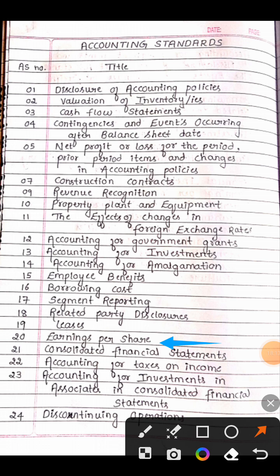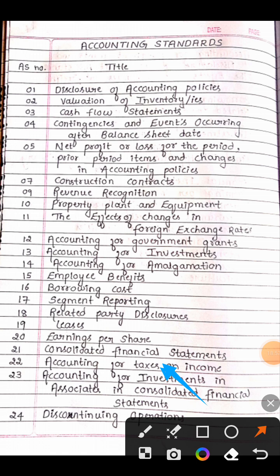So, next we have, okay, AS 20. What is AS 20? Earnings per share. Yes, 21. We have consolidated financial statement. Yes, 21 consolidated financial statement. CFS. Mind you guys, there is AS 3 also, which if you make it short, it will also become CFS, cash flow statement. Do not try saying CFS, say the full form with me, okay?